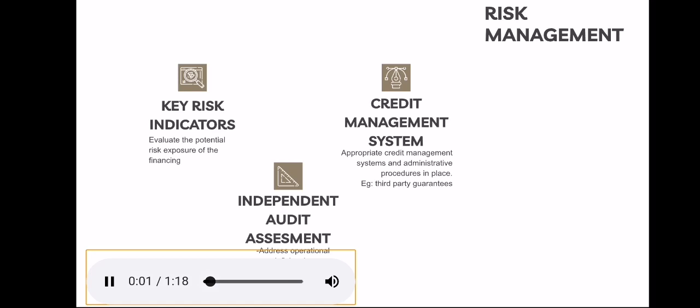Next, we highlight three possible mechanisms that can be introduced to manage those risks. First is key risk indicators. It is a quantifiable measurement used by bank management to precisely and accurately evaluate the potential risk exposure of a certain activity or process and how it will impact various areas. Therefore, banks can use this before they enter into the contract with clients.